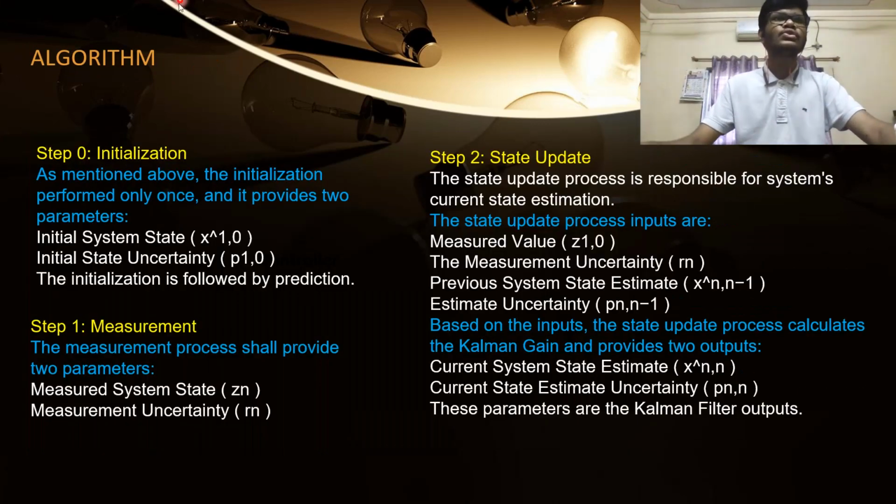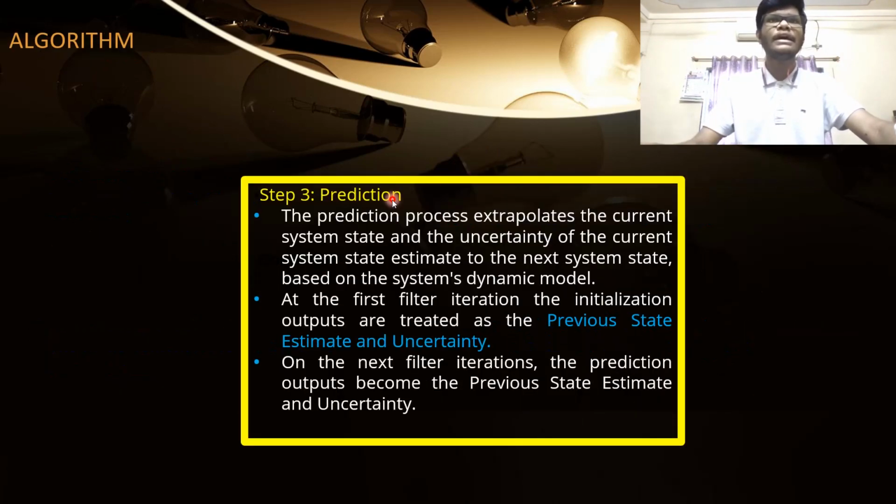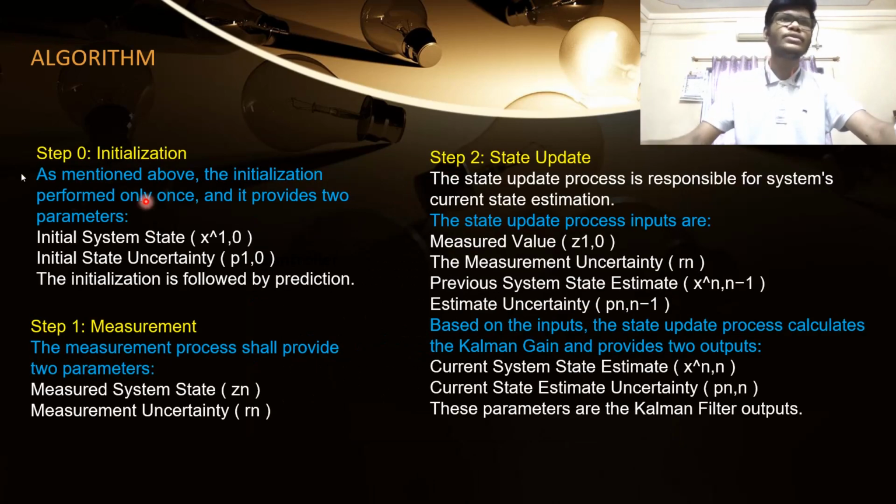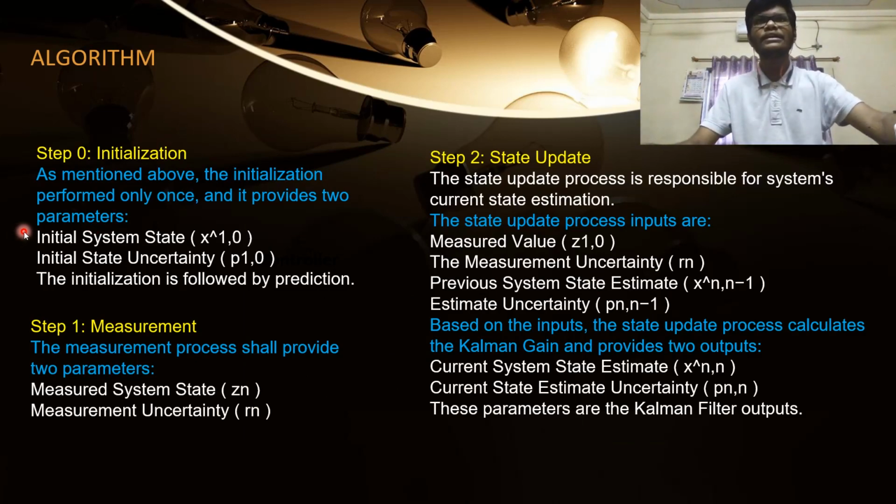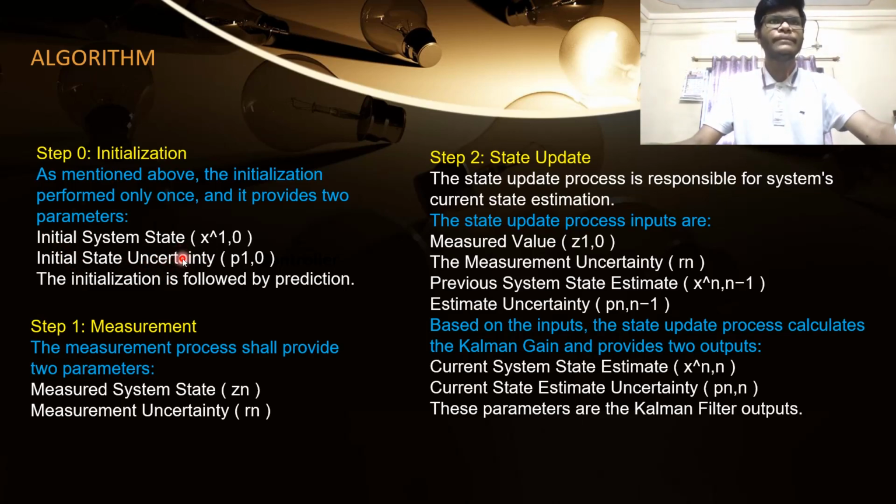The algorithm of a Kalman filter is divided into 4 steps, which can be implemented in C language. The first step is initialization, the second step is measurement, the third step is state update, and the fourth step is prediction. In step number 1, we initialize the input parameters of the system. In our case, the input parameters are the initial values of current and the initial values of voltage, and then we initialize the uncertainty. Uncertainty is the threshold value of the error, and this initialization is done by prediction.